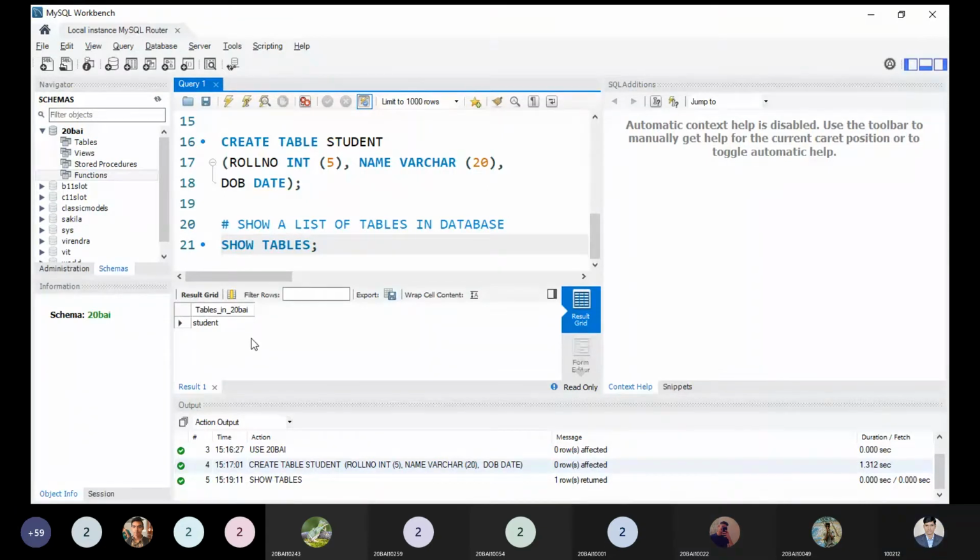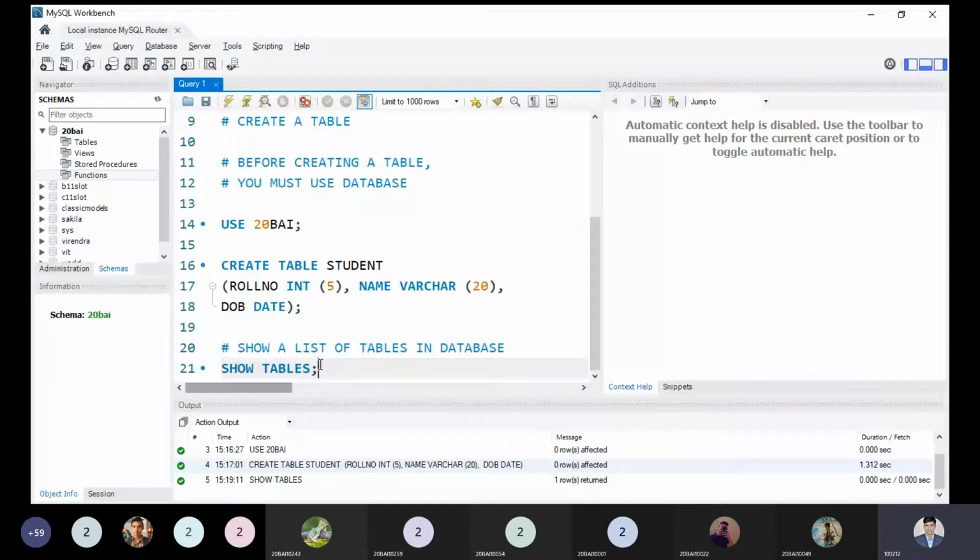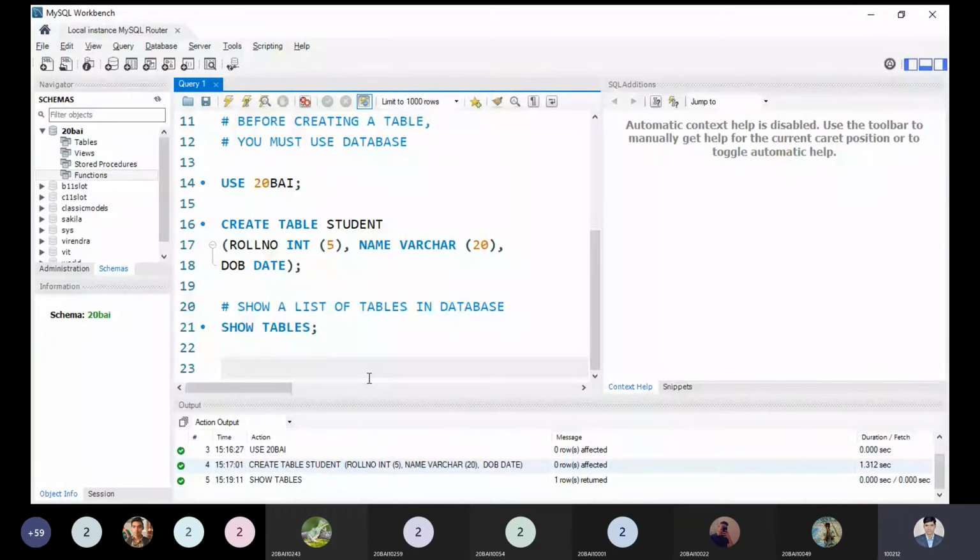Yes, sir. Okay. Now let me close this result part and move to this one. Everything we are discussing is clear to all right now? Yes, sir. So next we have a very simple command which describes the schema. Schema means the structure of a table. That is a simple thing.